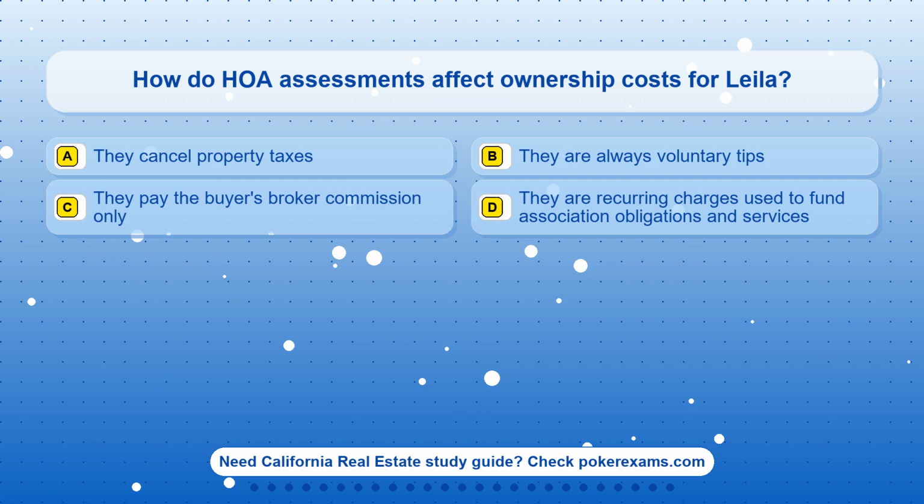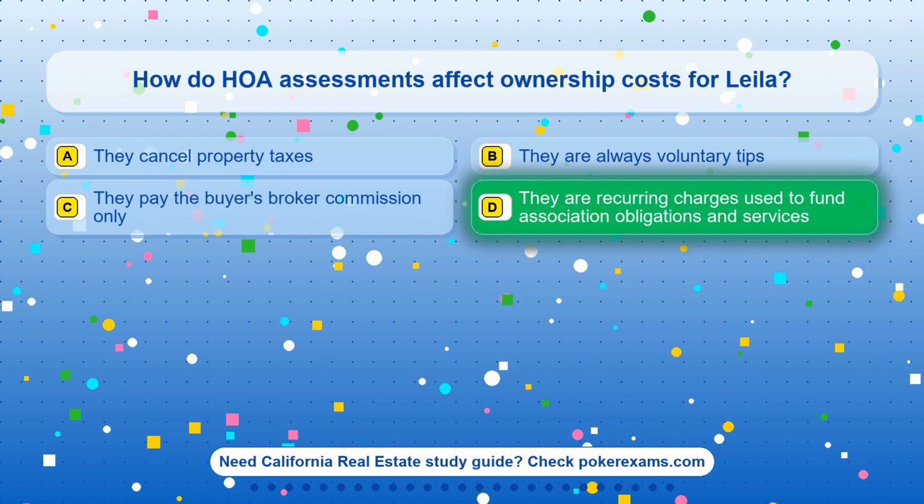Question 21. How do HOA assessments affect ownership costs for Layla? Option A. They cancel property taxes. Option B. They are always voluntary tips. Option C. They pay the buyer's broker commission only. Option D. They are recurring charges used to fund association obligations and services.